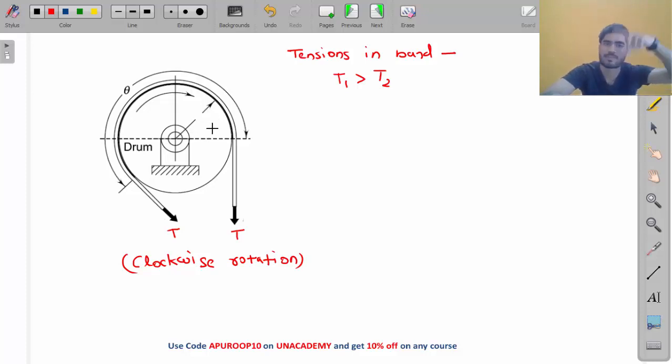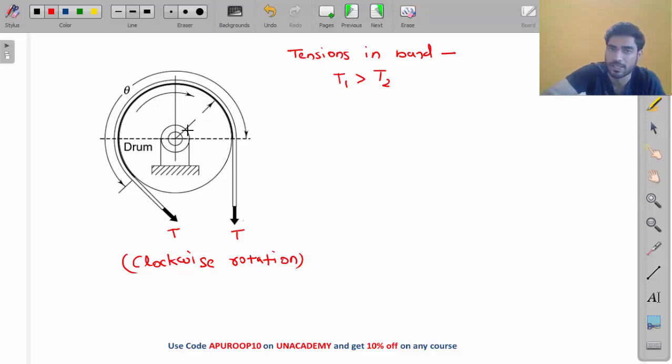The torque must be applied anti-clockwise, right? If the drum is rotating clockwise and you want to stop it, then you have to apply the torque on the opposite side, anti-clockwise. Okay, now understand this. One tension is less and another tension is more. The end where tension is more, the braking torque will be applied in that direction. Let's say you want to stop this drum.